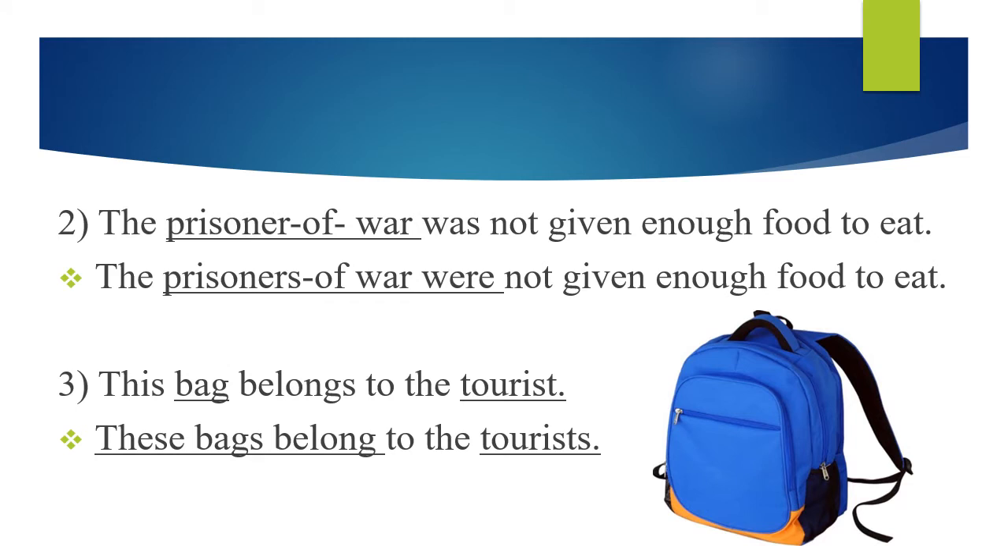Second sentence is, the prisoner of war was not given enough food to eat. The underlined noun is prisoner of war. The plural of prisoner of war is prisoners of war. So when the subject is changed into plural form, the prisoners of war, the verb is also changed. Was will be changed into were. So the sentence will be, the prisoners of war were not given enough food to eat.